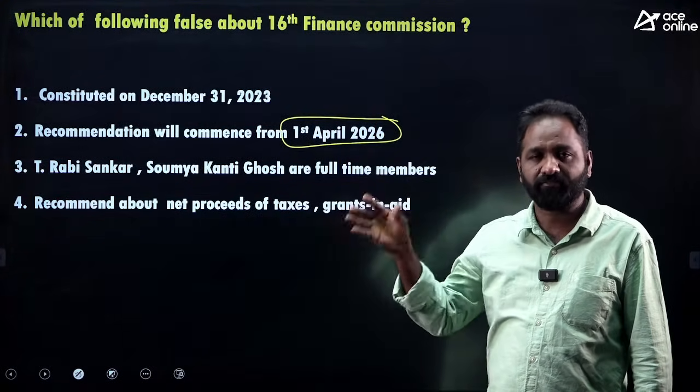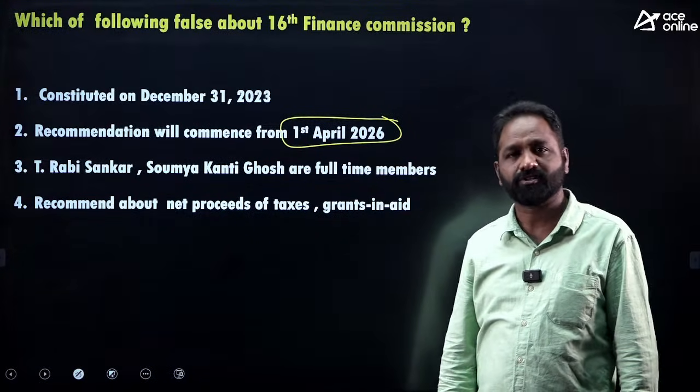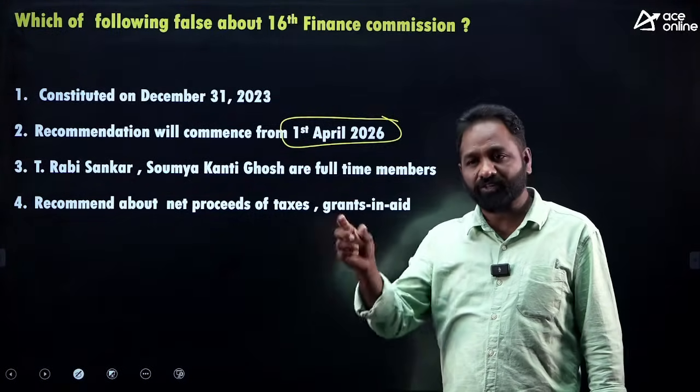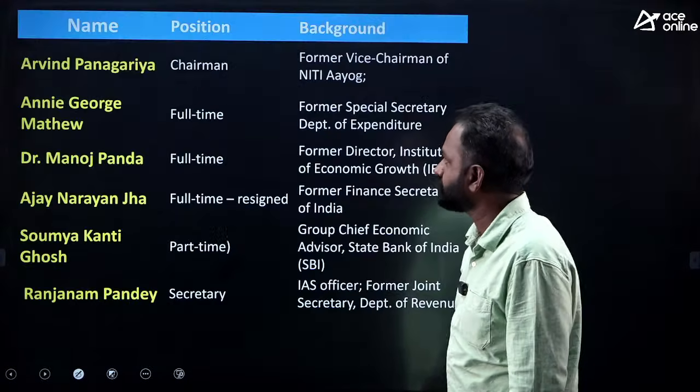While the budget is going on in the month of February, they are going to approve it, usually, of course. And from April 1st onwards, whatever recommendations are given by the Finance Commission, they are going to implement it.